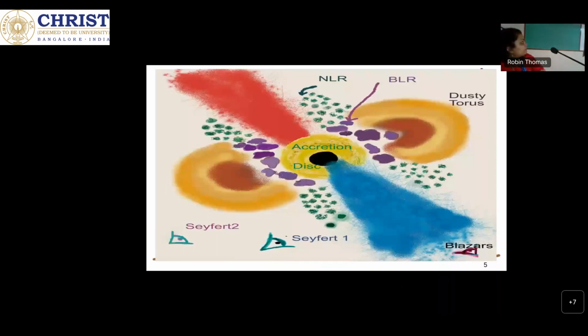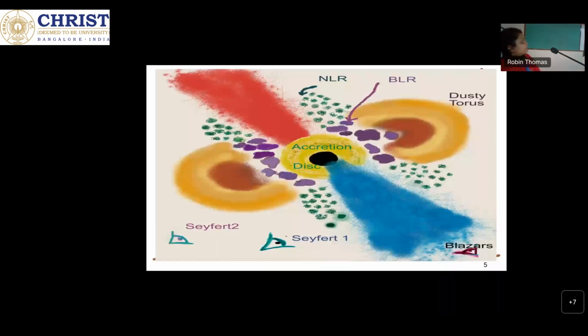Now, another view of AGN: if we are looking directly down into the jet, this kind of AGN is known as a blazar. Because we are getting the radiation directly from the jets, we get the full electromagnetic radiation, and mainly the jet produces radiation up to the range of X-rays and gamma rays.